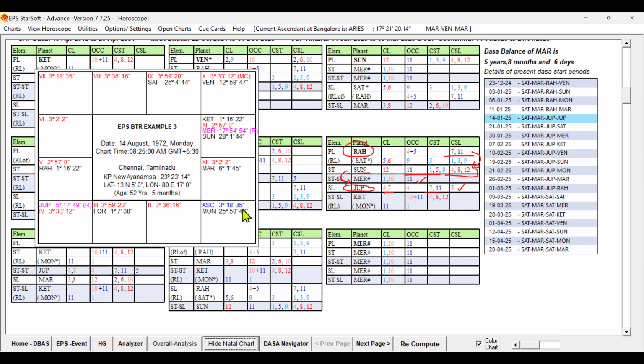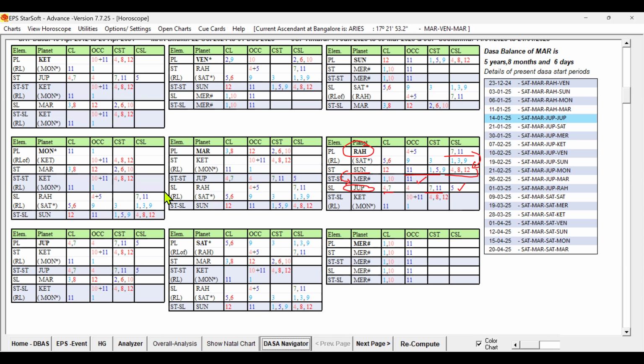So the given birth time is not matching, because he's 52 years old now, but still he's unmarried. So then the destiny planet should not be Rahu. So we have to keep this in mind. So what shall we do now?